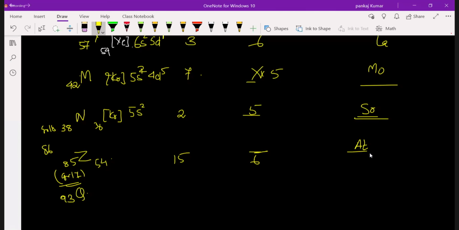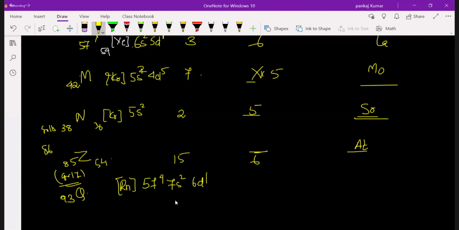Okay. Sir, I'm not able to write it down, sir. Can I tell the answer? Okay, you tell the answer. Electronic configuration is Radon 5f4, 7s2, 6d1. Very good. So group number? I think 9, sir.